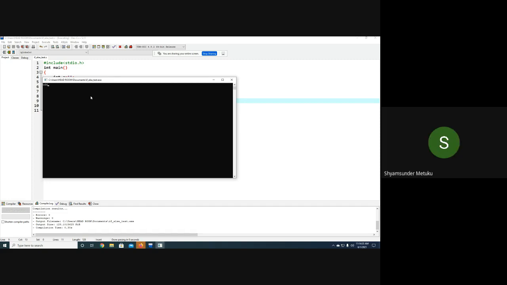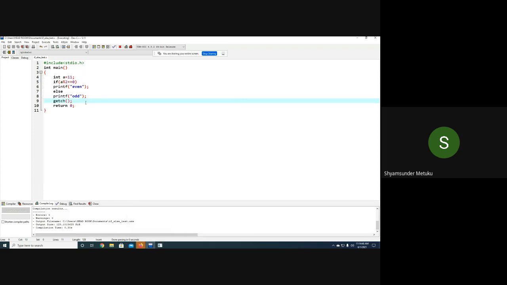Somebody in the middle of the vacation asked, sir, what is the necessity of a backslash n? I mentioned that it will only make the cursor go to the next line. May I know who was that in the middle of the vacation? Somebody has forwarded it in my WhatsApp group. Somebody asked, what is the necessity of backslash n? Anybody? Can you name who was that? Backslash or forward slash? Backslash only, no?